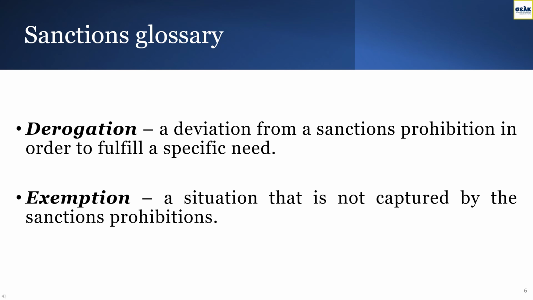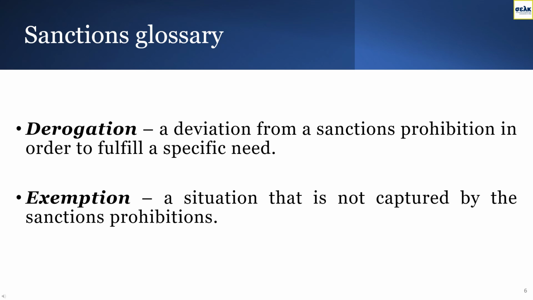A derogation refers to a deviation from the prohibitions in order to fulfill a specific need. Derogations are only granted for specific reasons, such as to satisfy the basic needs of designated persons and their dependent family members, including, for example, payments for food, rent, mortgage, medical treatment, legal expenses. Also, they may be granted for providing humanitarian aid, for implementing certain types of arbitral, judicial or administrative decisions, and for payments due under a contract or agreement concluded before the designation date.